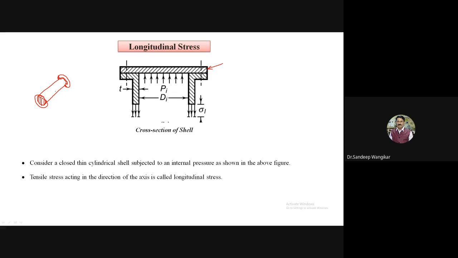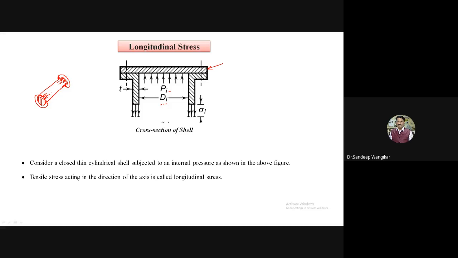Now we have seen along the circumference. Whatever the fluid is there, it will also exert pressure, and due to this pressure force, stresses will ultimately be developed in the longitudinal direction also. So in this case, again, Pi is the internal pressure, Di the internal diameter, T the thickness.